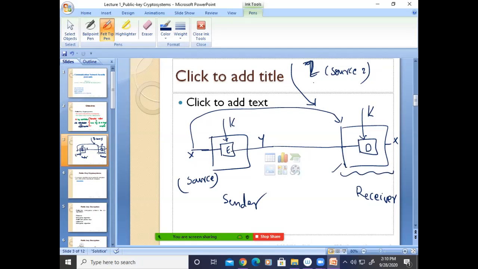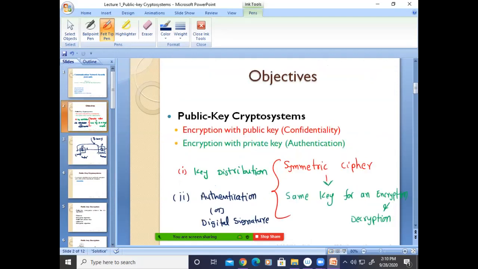That is one problem in the symmetric cipher. So these are the two problems in the symmetric cipher. Please respond.